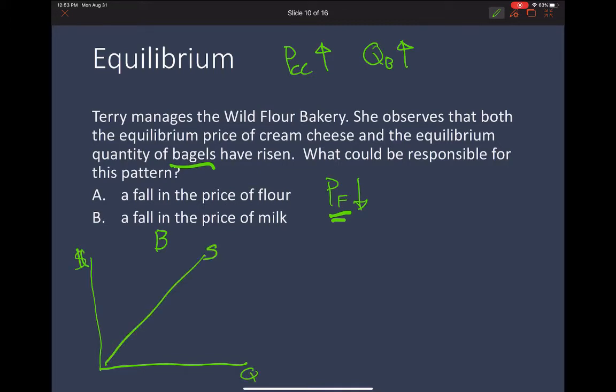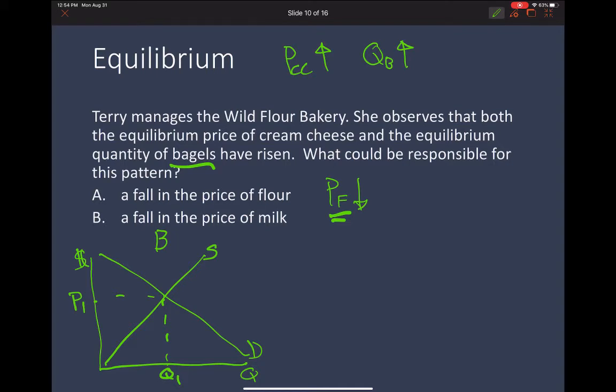So we have the supply and the demand for bagels. Here's the price and the quantity where we're starting out. Now, what is the price of flour a determinant of? Is this going to be a determinant of demand or a determinant of supply? So flour is an ingredient for bagels, and so that's going to be a determinant of supply. It's going to impact the suppliers, or in other words, the producers. As a consumer of bagels, you really don't care what the price of flour is. That doesn't impact your decision making directly. If you're like, should we go get bagels? You're not going to be like, well, let's look up the price of flour first.